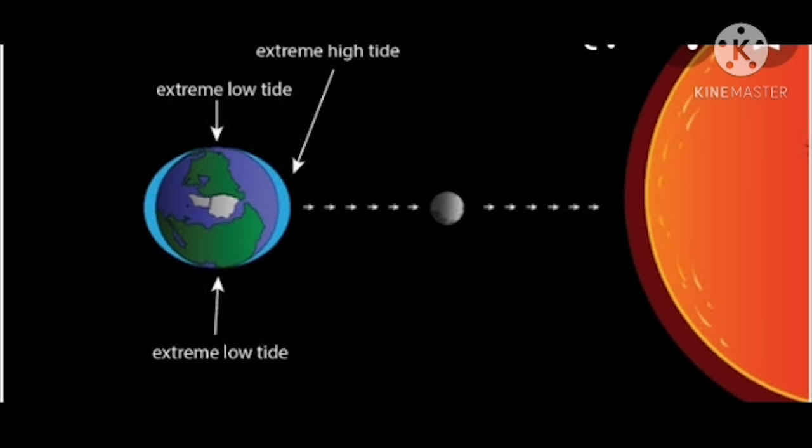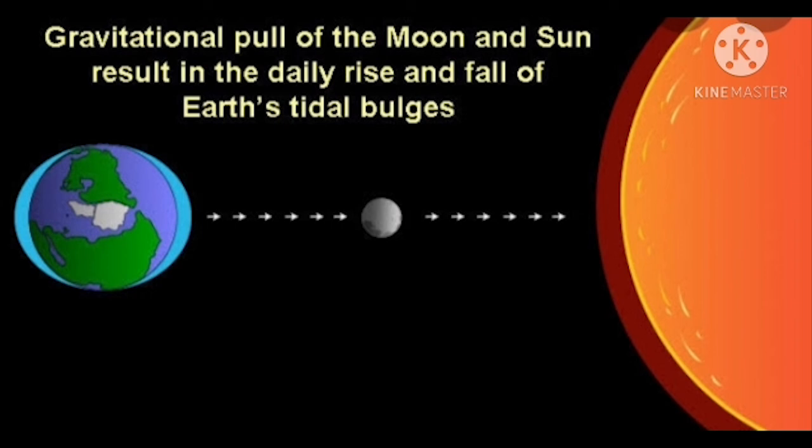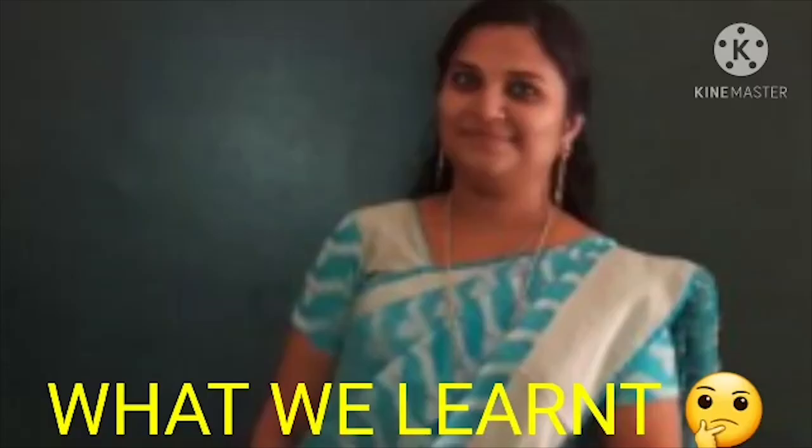Okay, my dear children. That's all for today's class, and in the next class we will move on to the eclipses of the moon and the sun. Here we have a recap of what we have learned. What all things have we learned?